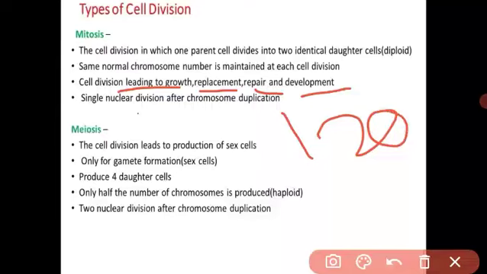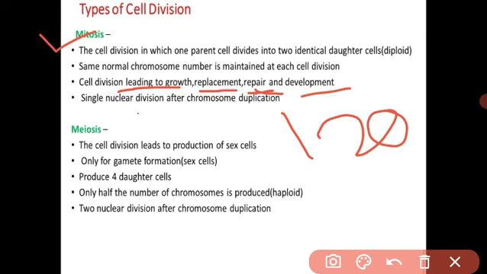After 120 days these cells die and another cell is formed. Whenever our skin is injured, cells die and new cells are formed and repair our skin. This repair, growth, replacement and development happen by the process of mitosis.